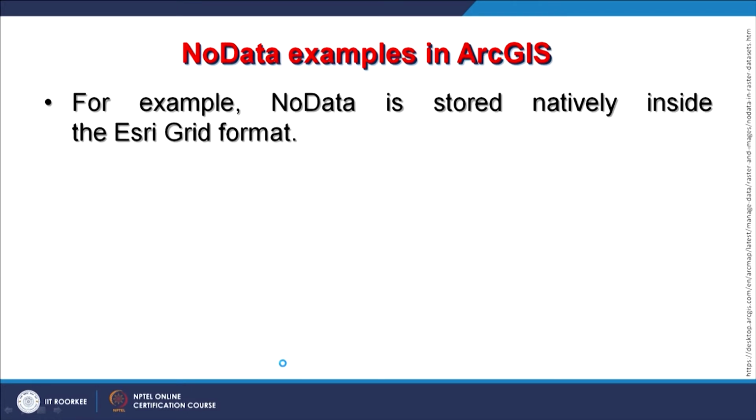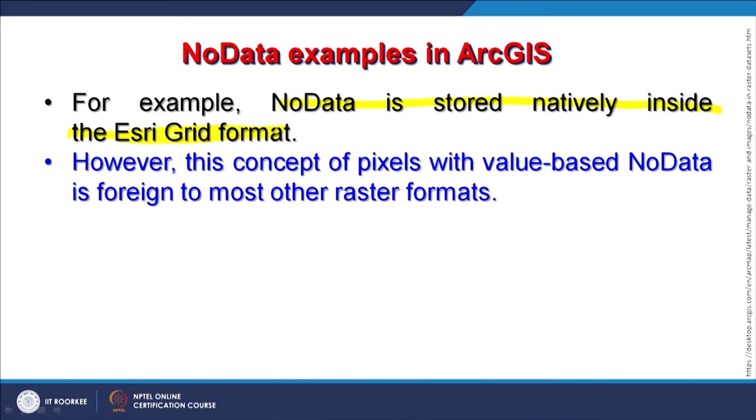Now, how do we handle this in different software? The example I am taking is from ArcGIS, and no data, as you know, is stored natively inside the grid format, and not only this grid format, but most of the grid formats being used in GIS can all handle it very well nowadays.